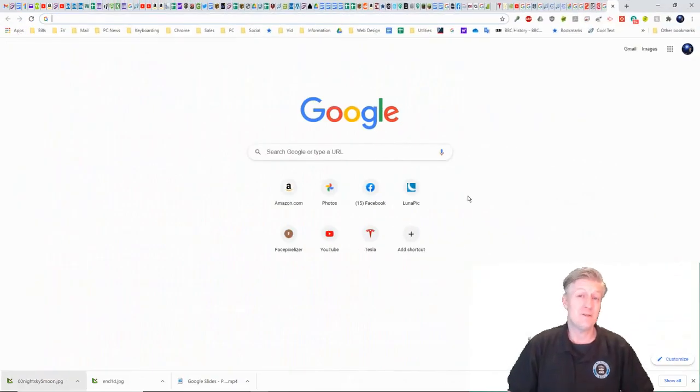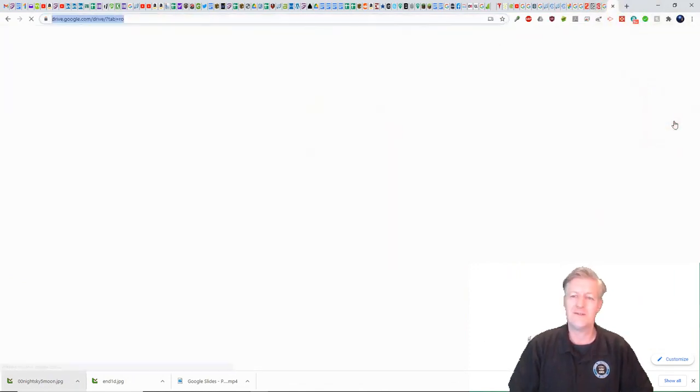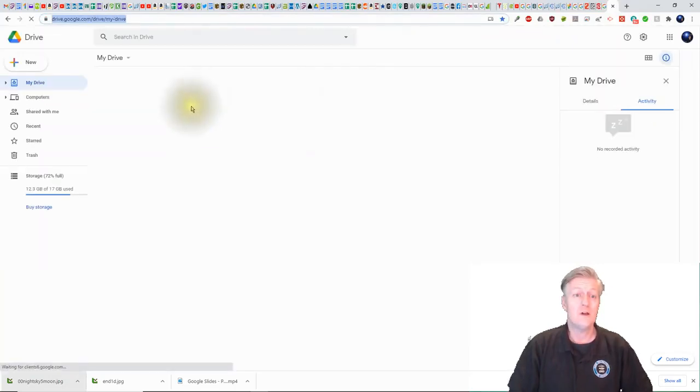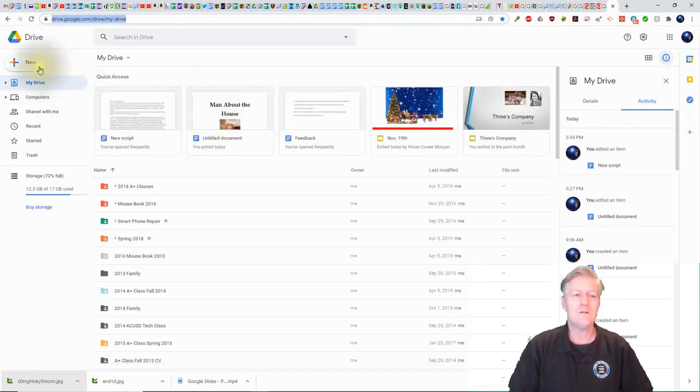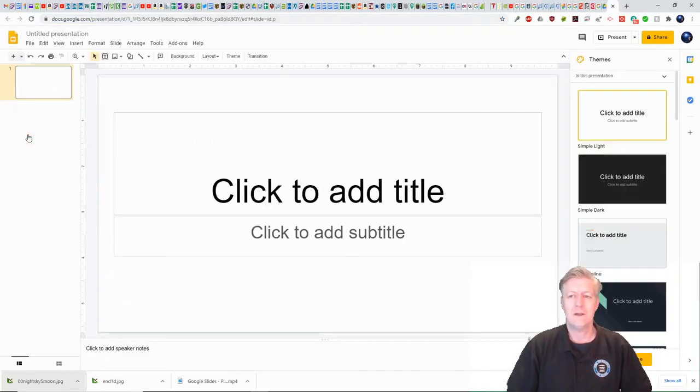Now to begin the creation of your presentation, let's go to a new tab within your browser. Once you're at Google, click on the Google Apps and go to Google Drive. From within Google Drive, once it loads, click on the New button and then click on Google Slides. A new blank presentation will load as you see here.